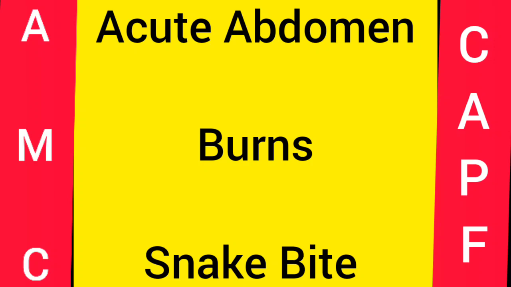Next we will assess the extent of the burn, that is the area of the body which got burned, with the rule of Wallace, also called the rule of 9. Then we will do the charting of the temperature, pulse, BP, urine input and output. Then we will put the Foley's catheter.